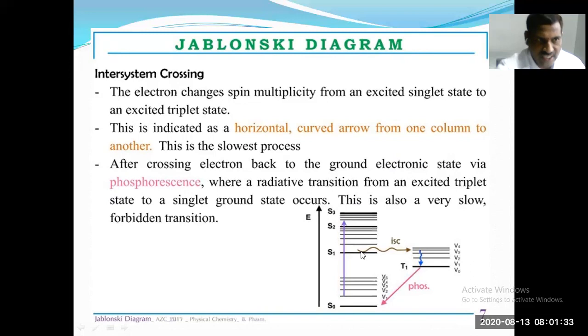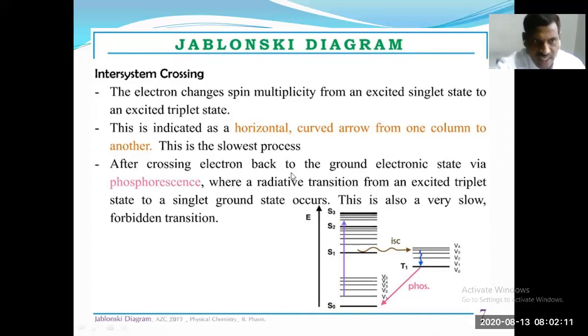This is indicated as a horizontal curve. See here in the diagram, this is the horizontal curve denoting inter-system crossing. So this is the slowest process.